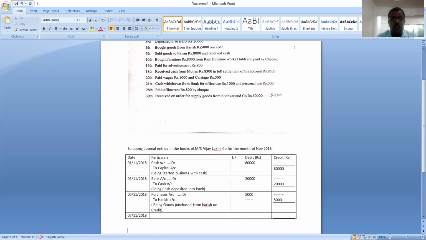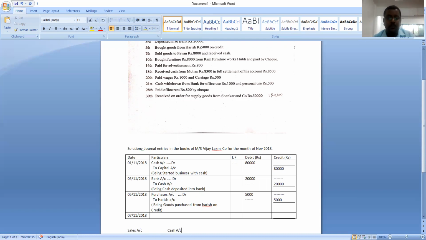So which are the two accounts here? One is sold goods, which is nothing but the sales account. And another one is the cash account, because here they have clearly given received cash. Received cash is nothing but a cash transaction. Suppose they were not giving that further sentence, received cash, then it would become a credit transaction. Like if they were giving only sold goods to Pawan rupees 8,000, it indicates a credit transaction. But here they specified received cash or for cash, so it indicates a cash transaction.